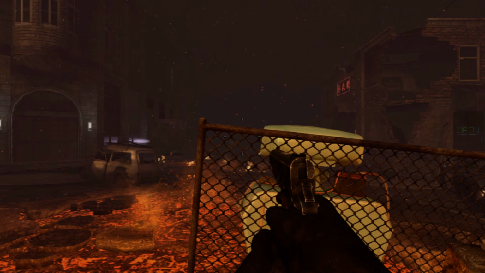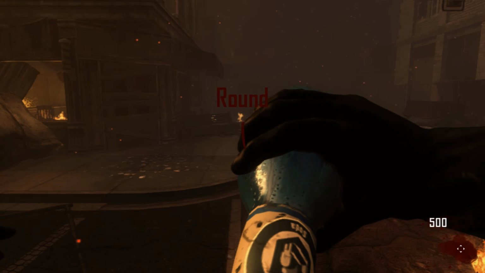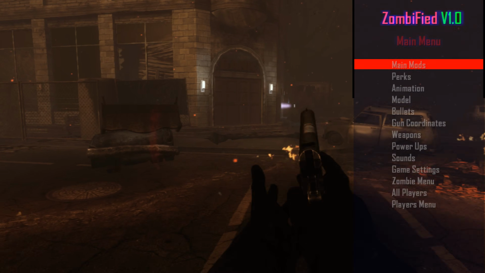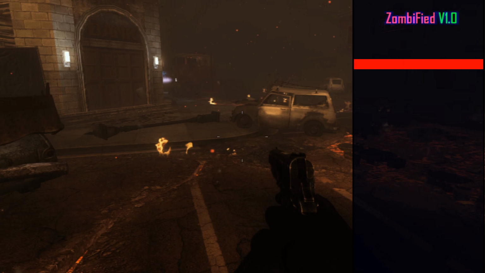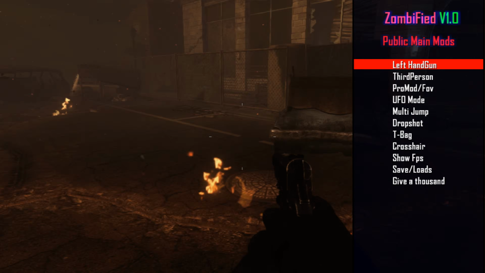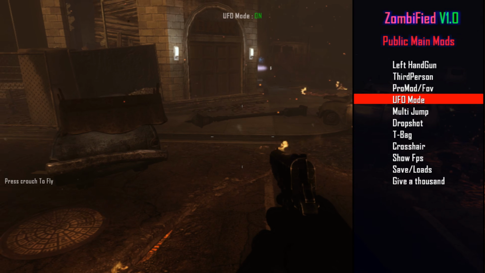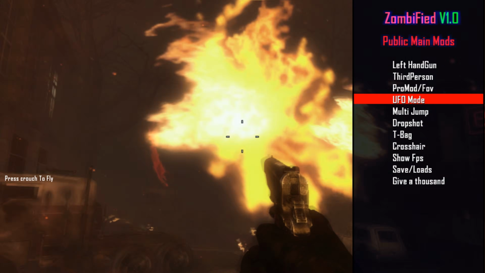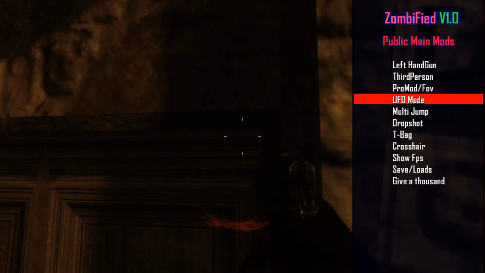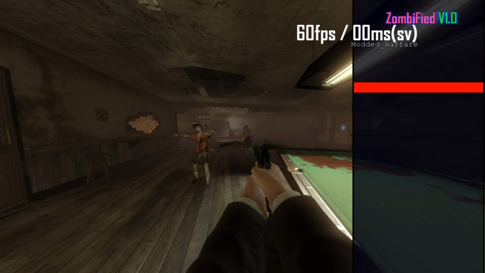Yep, there it is. L1 plus R3 to open the menu. And we drink some quick revive, and there it is. Menu is up. So yeah, there you go, guys. That is how you install GSC menus on Crouch to Fly, really. Whoa, okay. This is weird. So yeah, anyway, that is basically it.